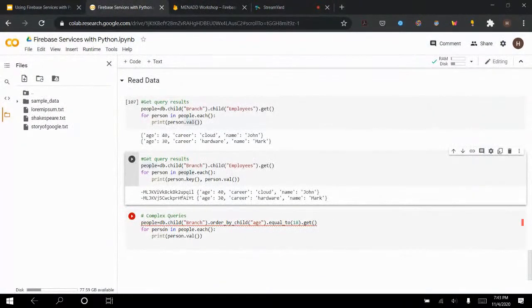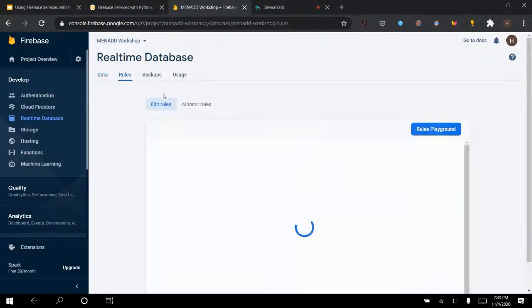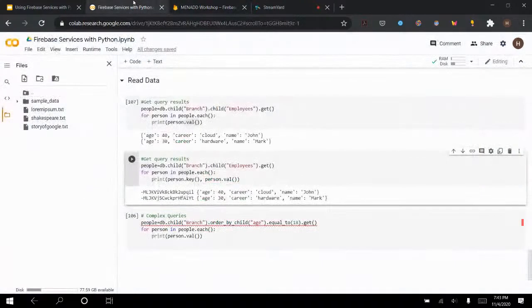Now I can put conditions here. So this is people db.child(branch).child(age). But to do this, you actually need to change the indexes. And I believe we don't really have the time for me to go through the indexes. But this is definitely something you can follow up with me about, and we can talk about it more. Okay, so that's it really for reading data. We've covered the real-time database as well as the cloud storage as well as the authentication.